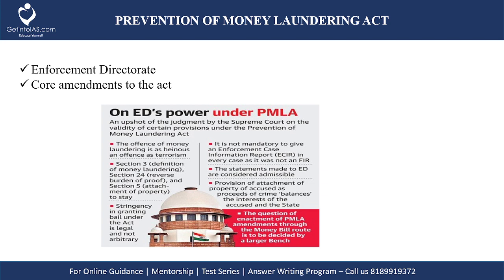The second issue is about arrest. The Enforcement Directorate could arrest a person even without informing him of the charges. This power is clearly violative of the right to due process enshrined in Article 21 of the Constitution. And also, besides Article 22, which mandates that no person can be arrested without informing him or her of the grounds of the arrest, this provision has been contested.